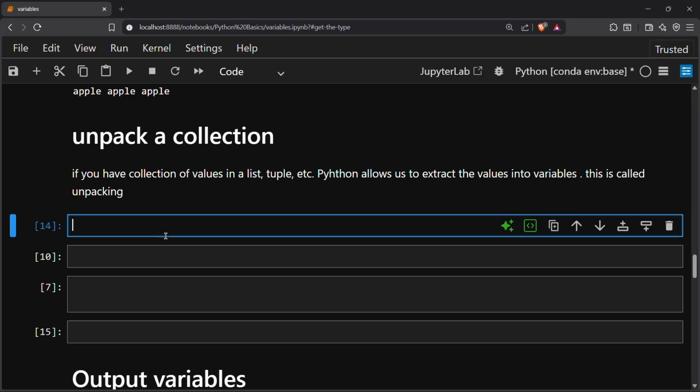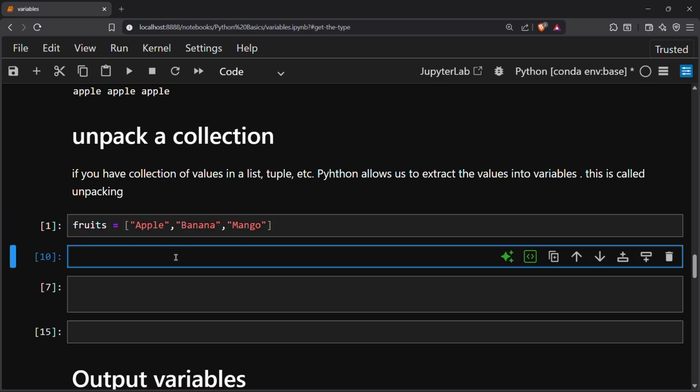So for example, I have a list with list items, fruits, and I will provide some items here: apple, banana, and mango. Okay, so this is our list,